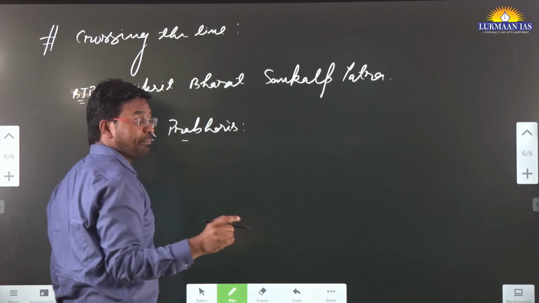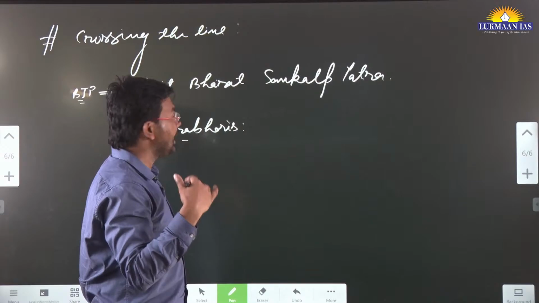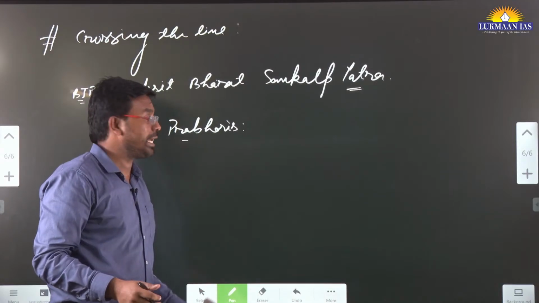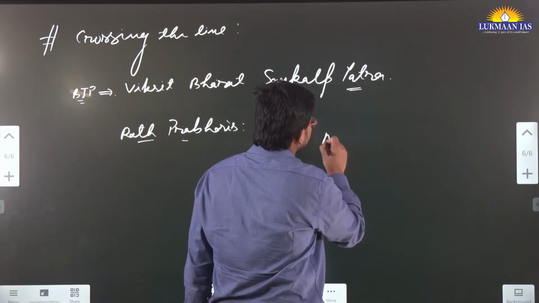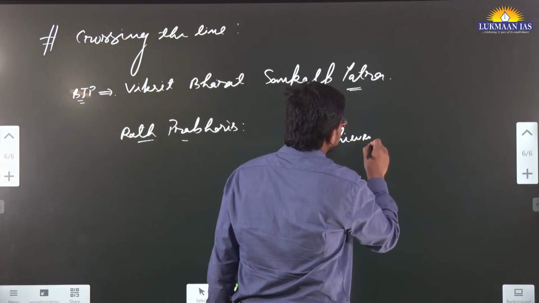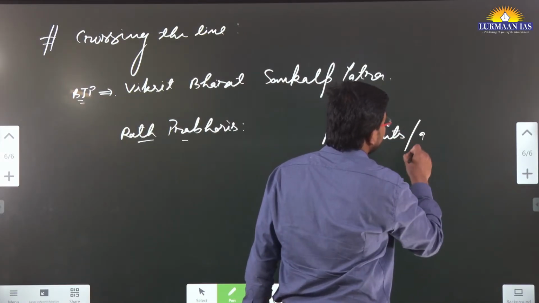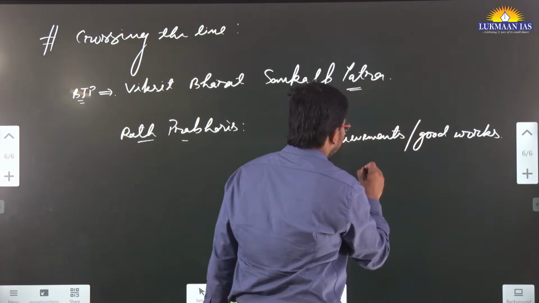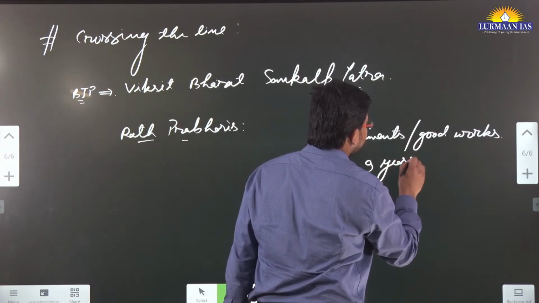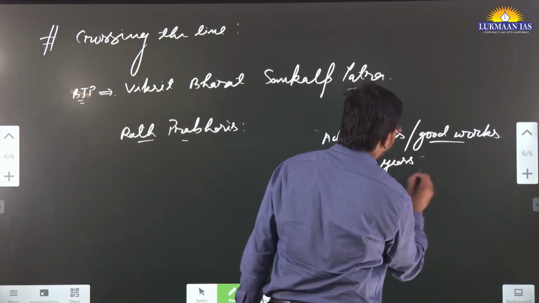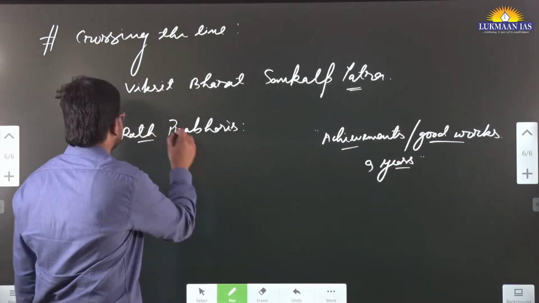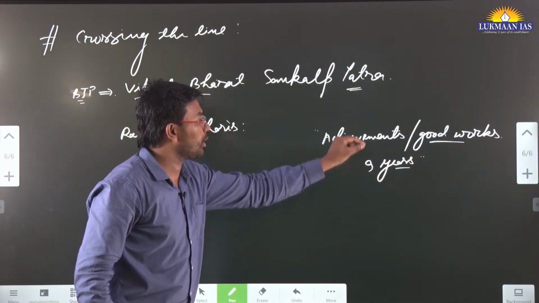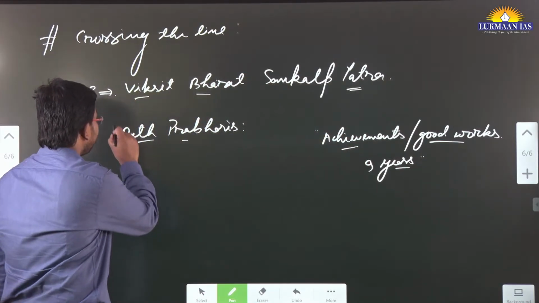Under this Yatra, the ruling party has said that the permanent bureaucracy or civil servants have to have a procession. In that procession, they have to talk about the achievements and good works of the government in the last 9 years. The permanent bureaucracy has to advertise the achievements of the government.